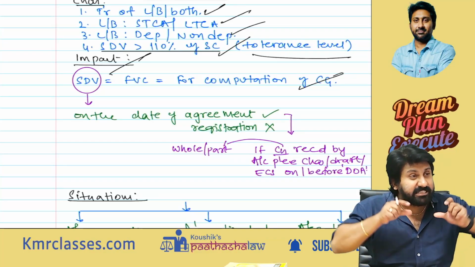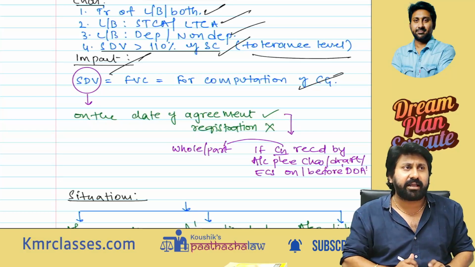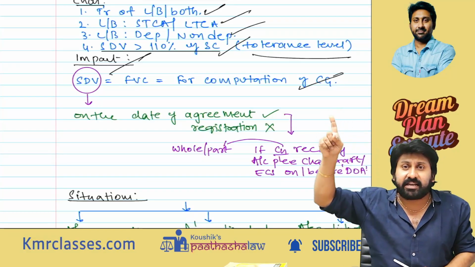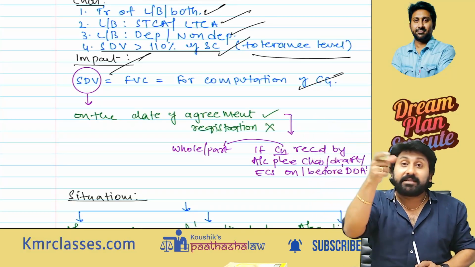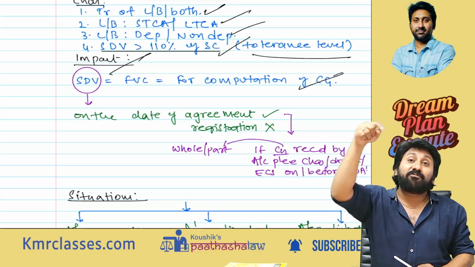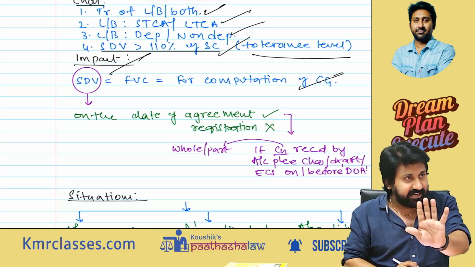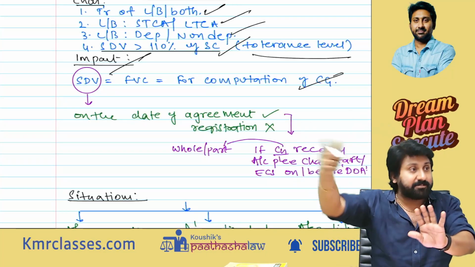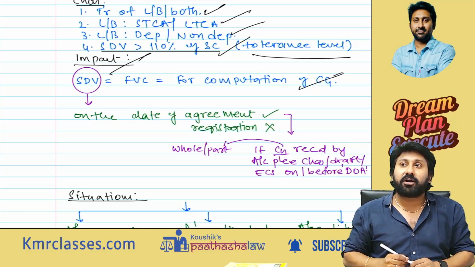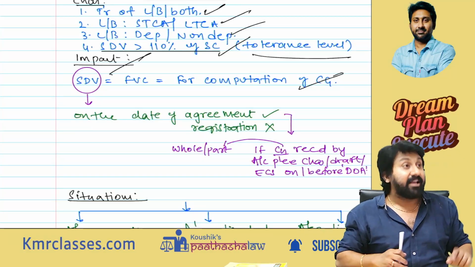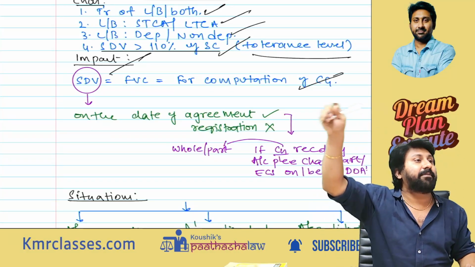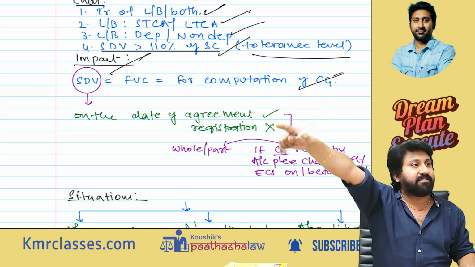Sir, why is he specifically telling for the purpose of computing capital gain? If the same happens in PGBP, where you have to calculate depreciation, what value do you need to consider? At that time, the sale consideration should be taken as the purchase price by the other person. So you should say the stamp duty value is the full value consideration for the purposes of computation of capital gain only.